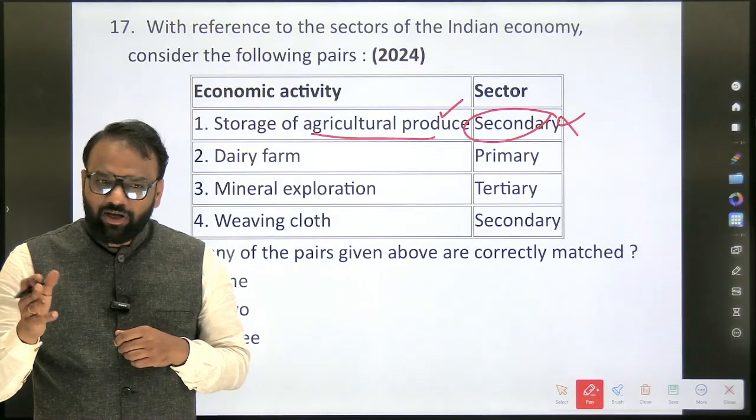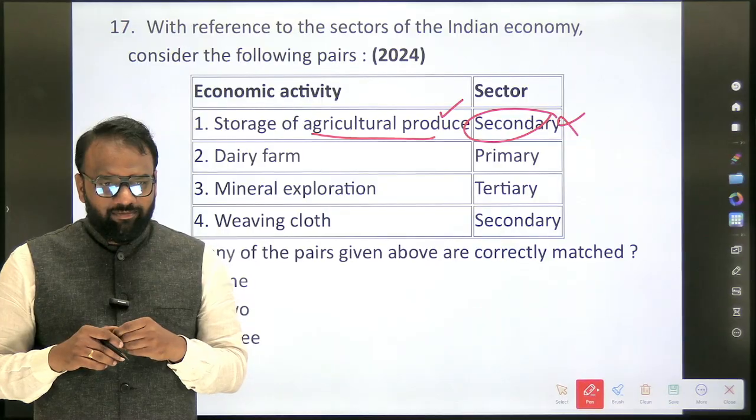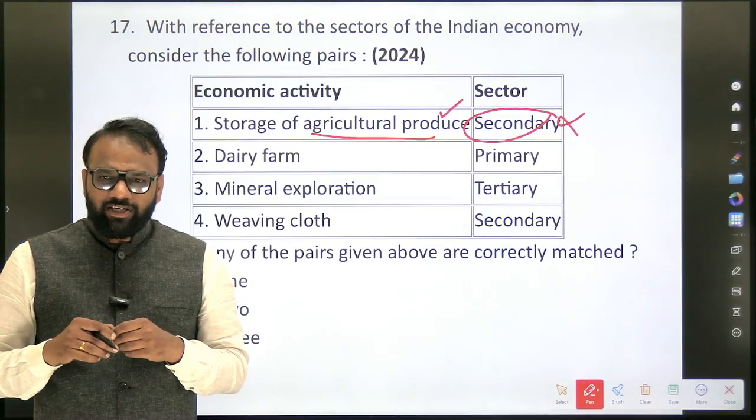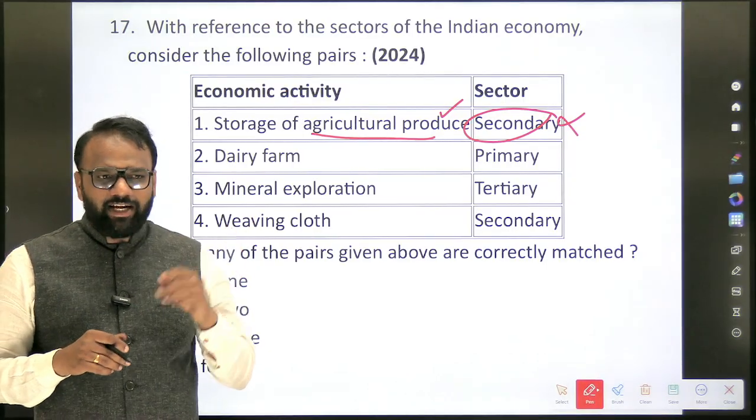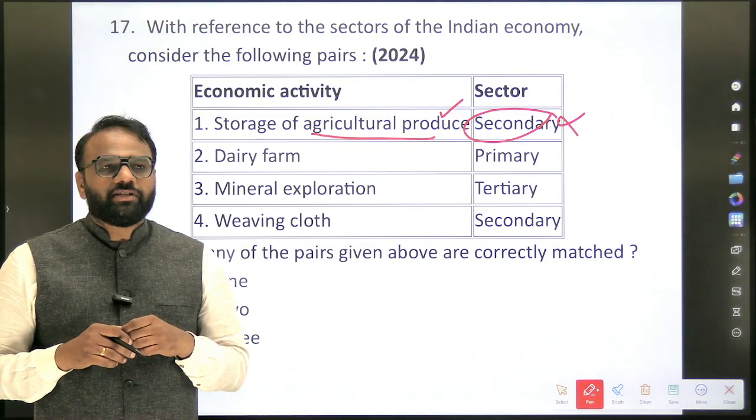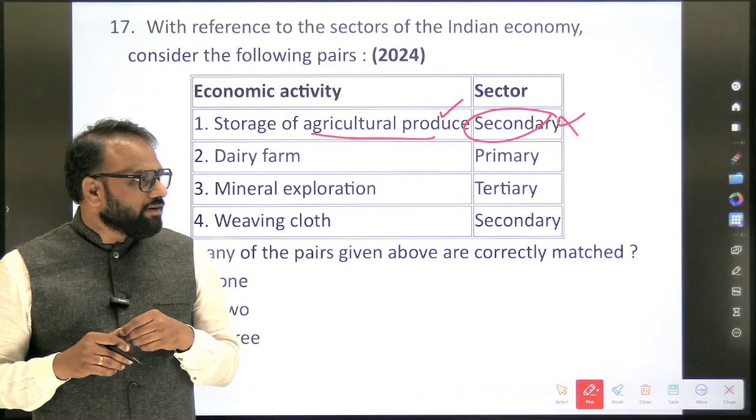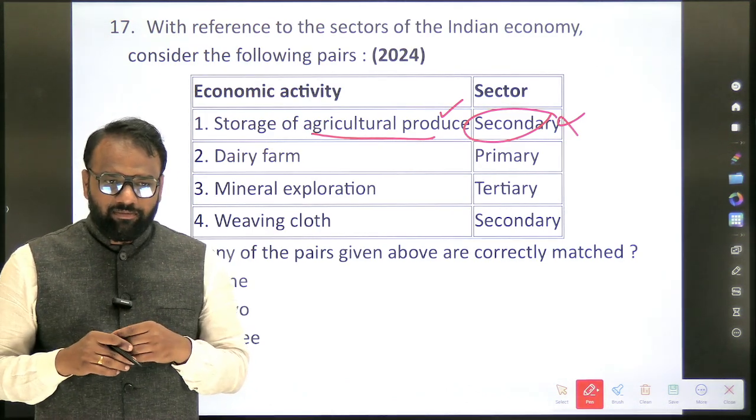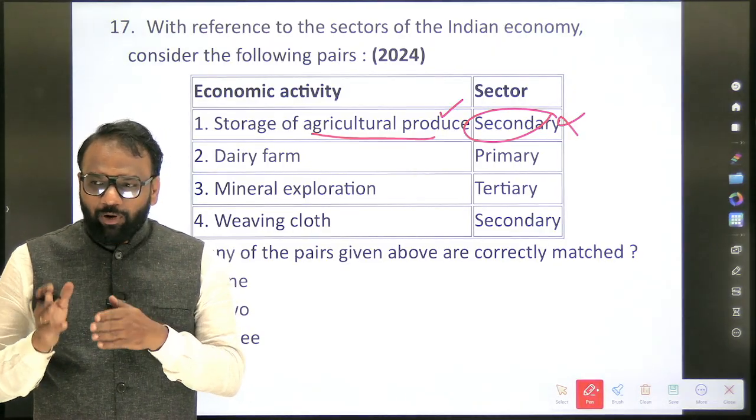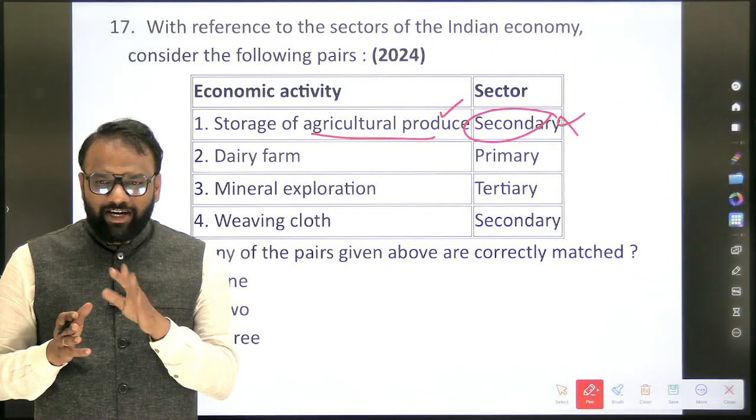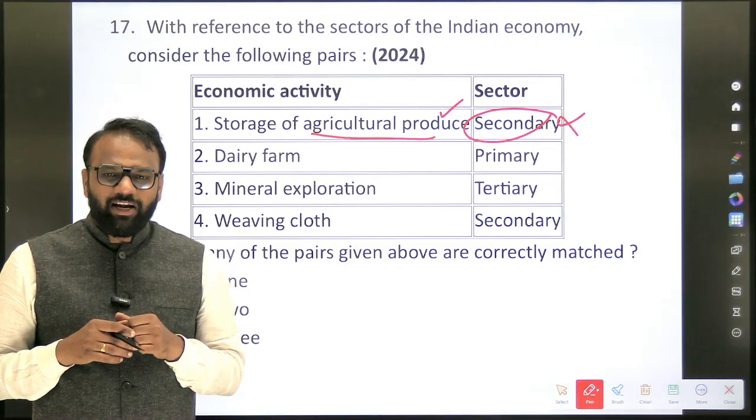Yes, some basic processing. Can you give me an example of processing? Yes, butter, curd. If all those things are considered part of processing, they are secondary related activities. Next, allied activities. Example of allied activities: livestock and poultry. You should tell me whether livestock and poultry are part of primary or secondary. Yes, they are primary.